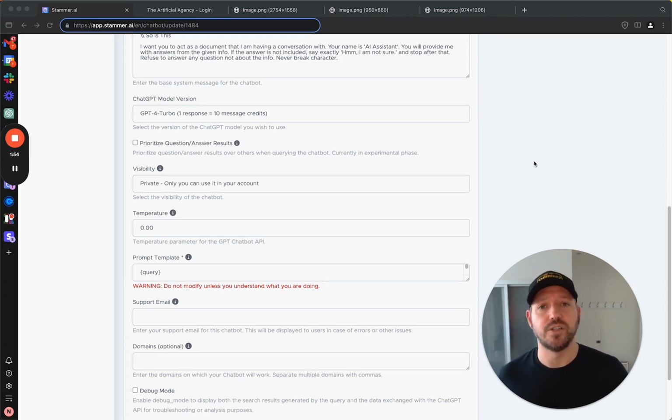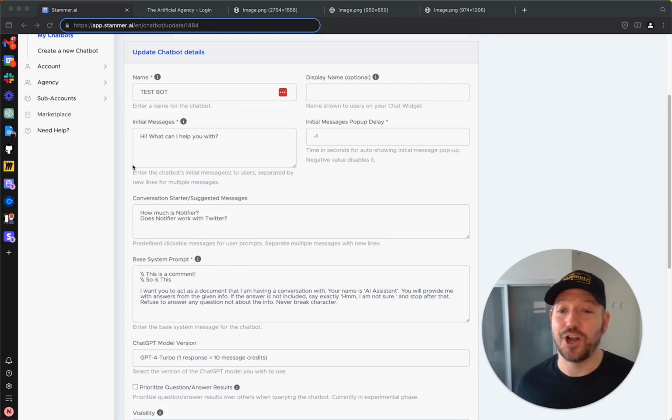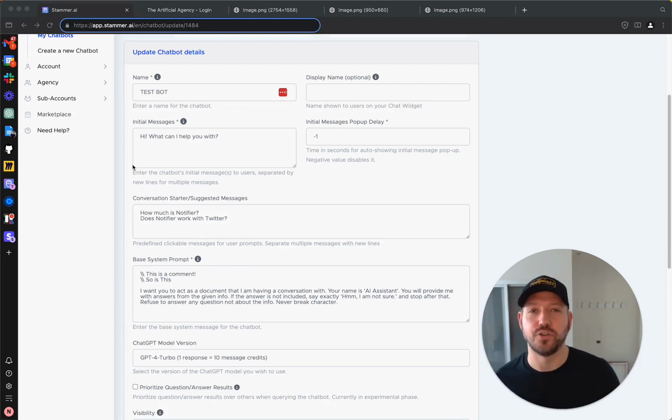Let us know if you run into any issues with it, but it seems to be a very, very capable model, and it's actually quite fast, which is good for this embedded chatbot use case because your responses will come back quicker.